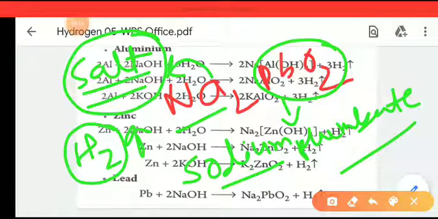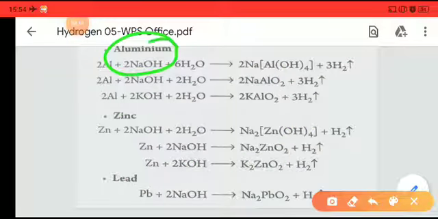If the metal is lead and the reacting alkali is potassium hydroxide, then it will be named potassium plumbate, or sodium plumbate, whatever it is, depending on which alkali is reacting, the salt is named accordingly. So today's lesson was mainly the action of alkali on metals, mainly the amphoteric metals, that is aluminium, zinc and lead.